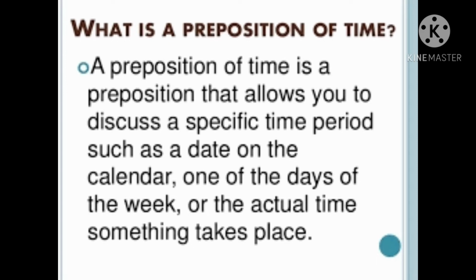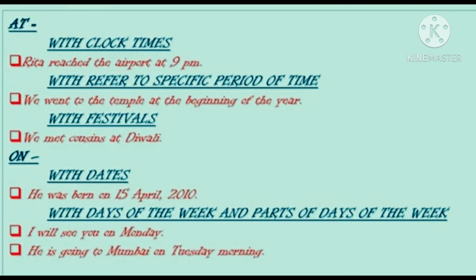Now, we have already understood preposition of time. Now, it's time that we will see its uses and how we can use the preposition of time in different aspects. Now, at. So, where can we use at? With clock time. For example, Rita reached the airport at 9 p.m. So you can see the clock time 9 p.m. With reference to a specific period of time.